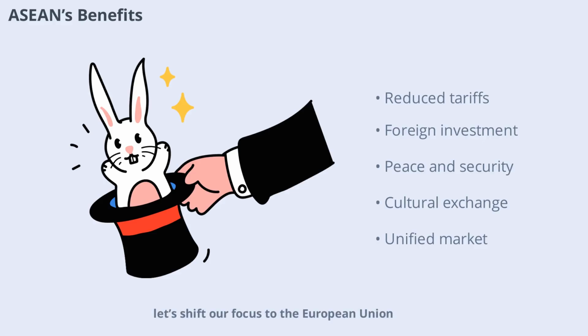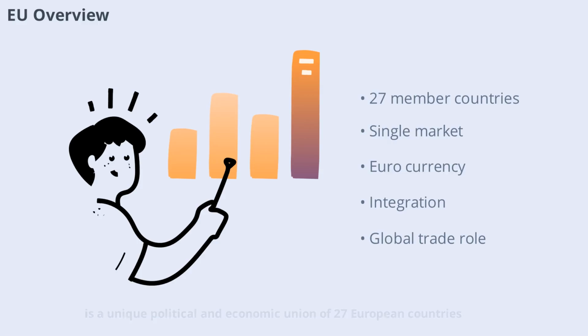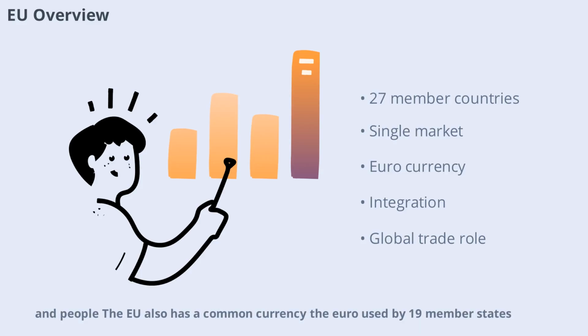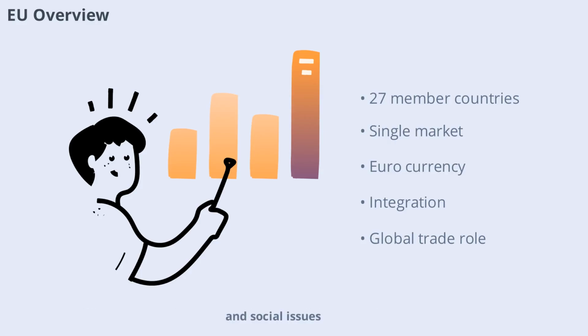Now let's shift our focus to the European Union. The European Union, or EU, is a unique political and economic union of 27 European countries. Established in 1993, the EU aims to promote integration, peace, and prosperity. It features a single market, allowing free movement of goods, services, capital, and people. The EU also has a common currency, the euro, used by 19 member states. Through its institutions, the EU sets policies on trade, environment, and social issues.